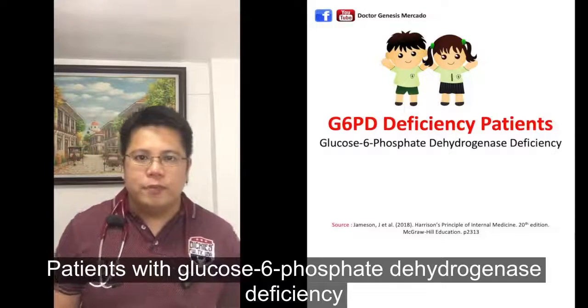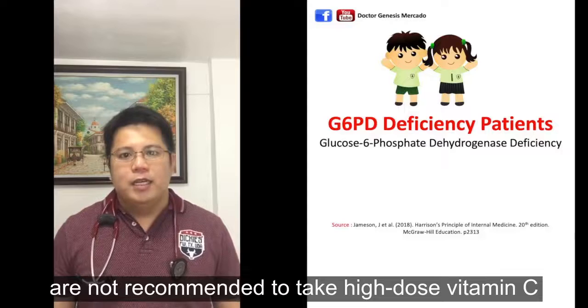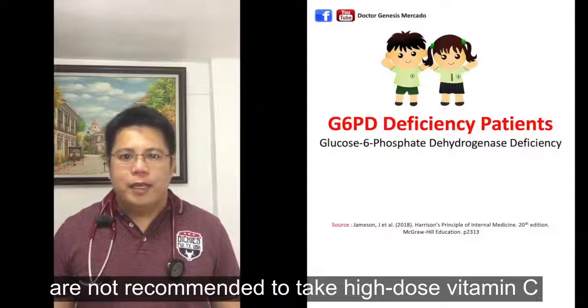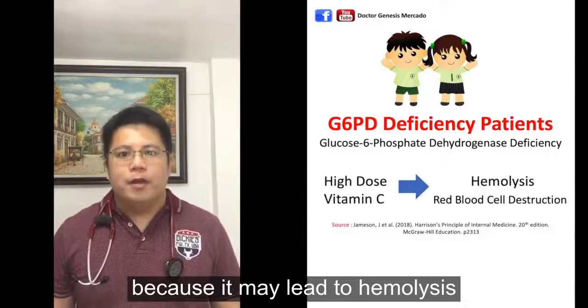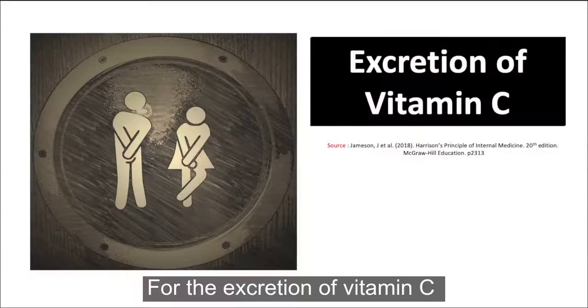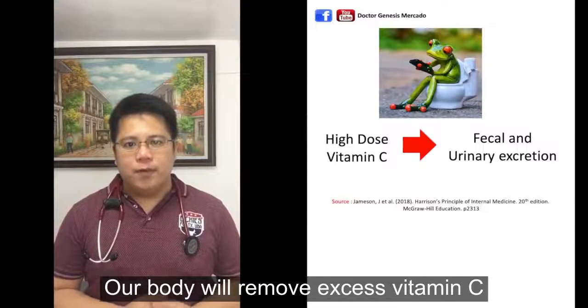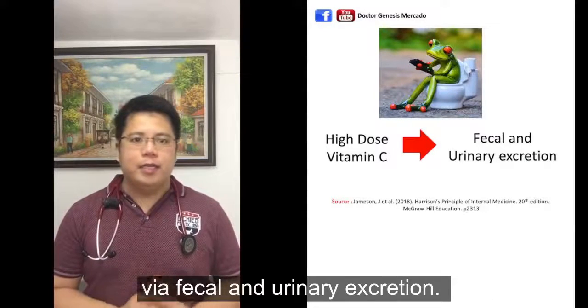Patients with glucose 6-phosphate dehydrogenase deficiency or G6PD deficiency are not recommended to take high dose of vitamin C because it may lead to hemolysis or destruction of red blood cells. For the excretion of vitamin C, our body will remove excess vitamin C via fecal and urinary excretion.